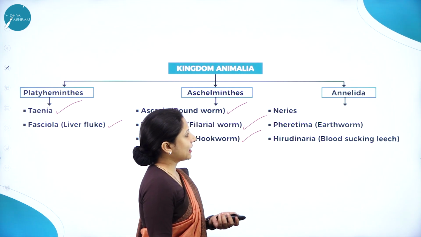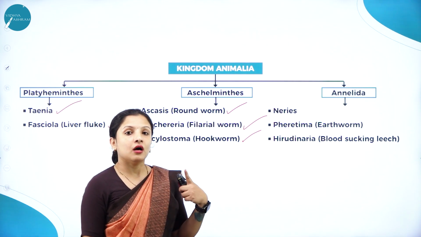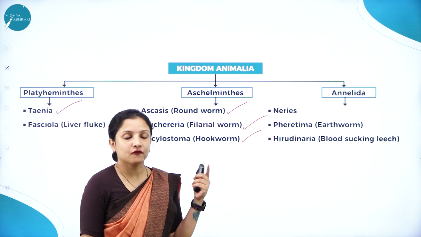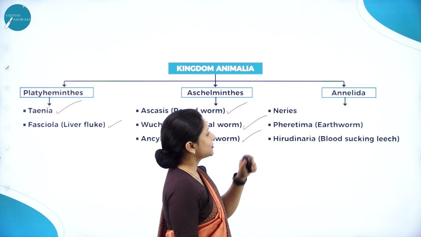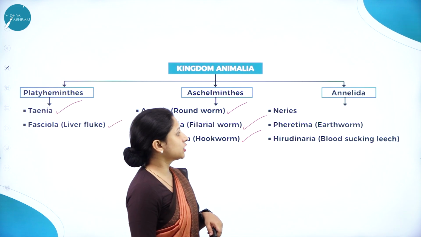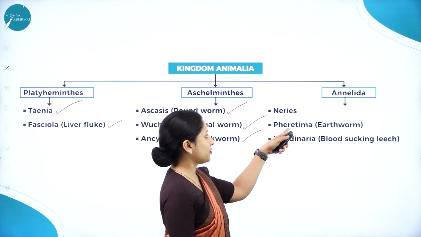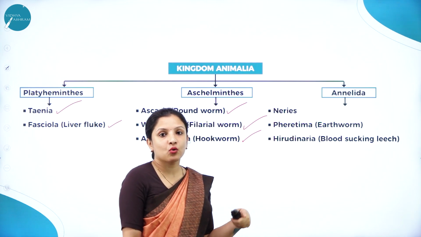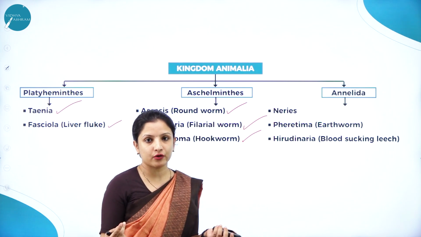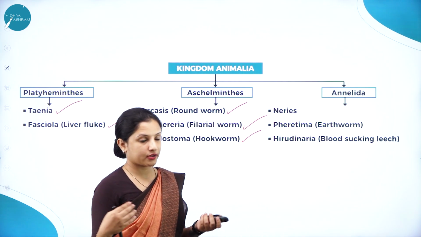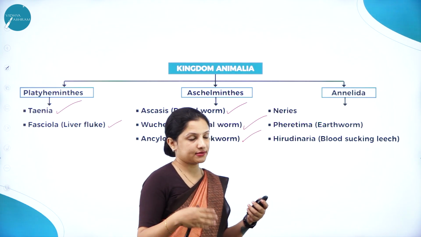Next, moving further, Annelida, there is Nereis. Nereis is one of the aquatic annelids, and the presence of parapodia is one of the important characteristics of this organism. Next comes Pheretima, which is earthworm, and next comes Hirudinaria, the blood-sucking leech. These are ectoparasites because Hirudinaria, the leeches, don't enter into the body. They stay on the body and suck the blood of the organism they are feeding on. That is why they are ectoparasites.